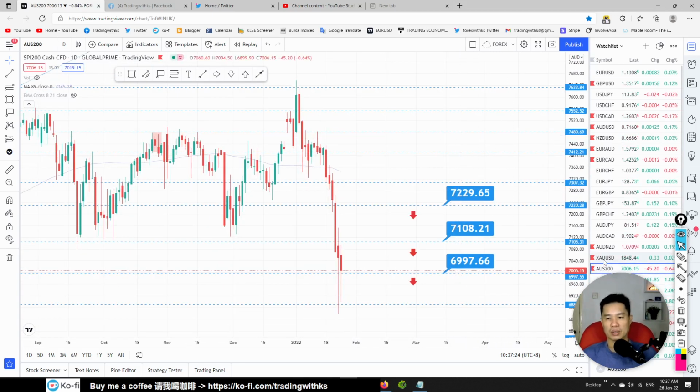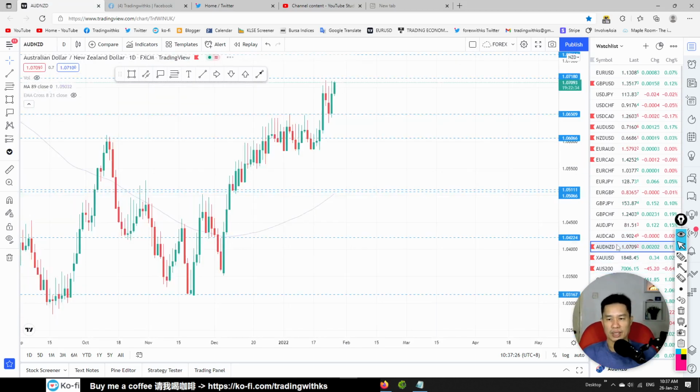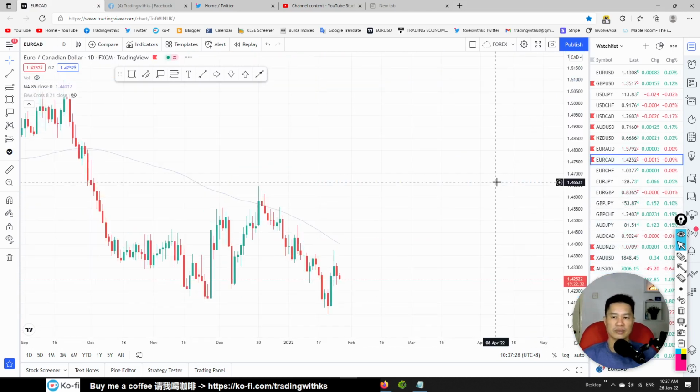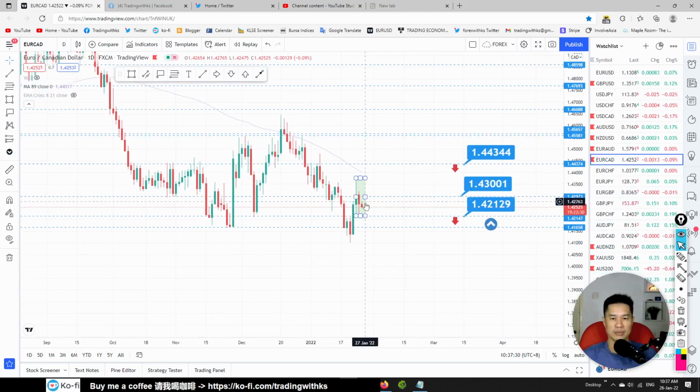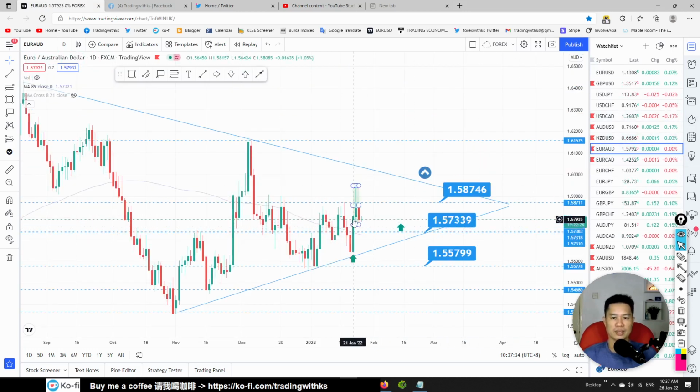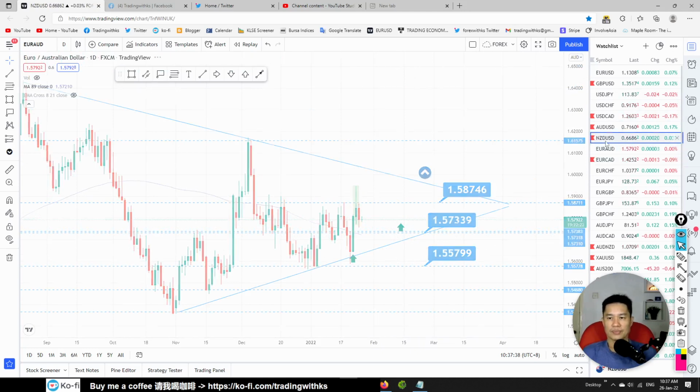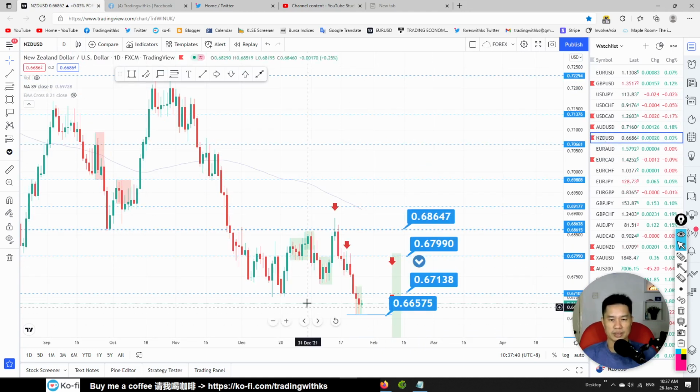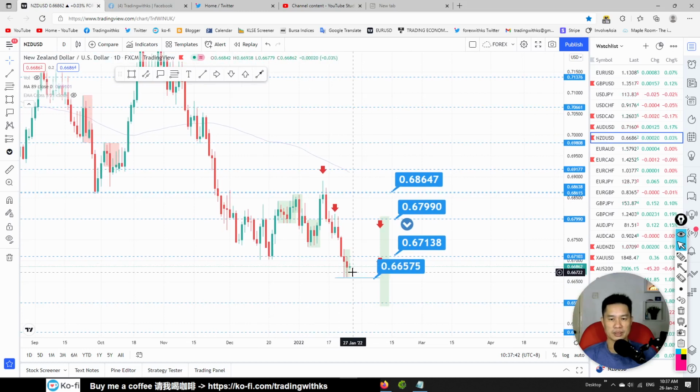Okay, probably gold is a good trade. AUD NZD is a good trade. Euro CAD possibly is a good trade if it breaks below. Euro AUD, no, there's no trade over here. Sorry, NZD USD. There is a possible trade if it breaks below, but I don't think so.